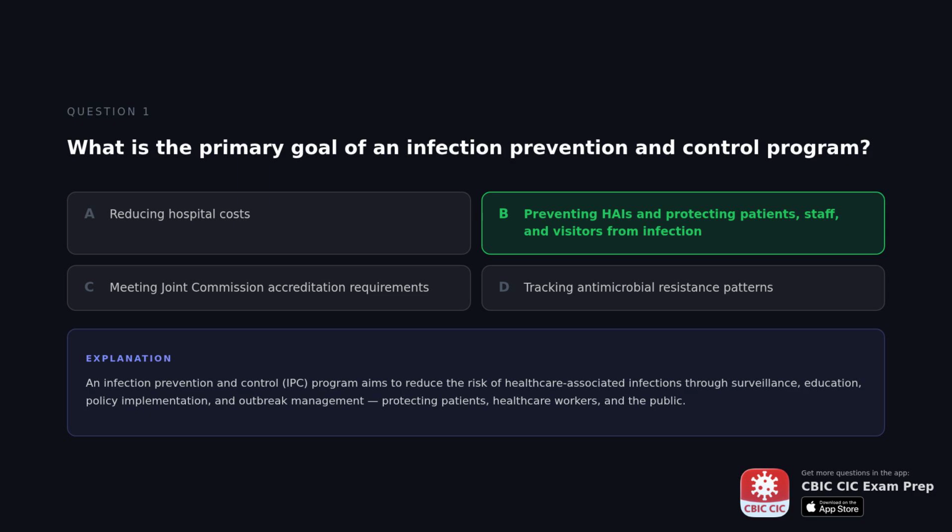The correct answer is preventing HAIs and protecting patients, staff, and visitors from infection. An infection prevention and control (IPC) program aims to reduce the risk of healthcare-associated infections through surveillance, education, policy implementation, and outbreak management, protecting patients, healthcare workers, and the public.